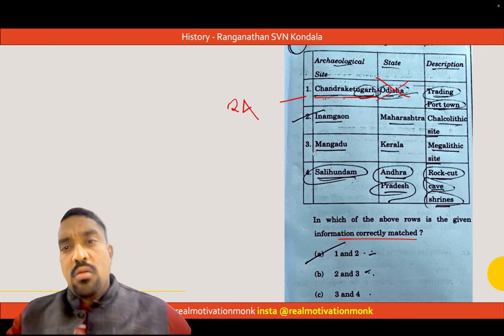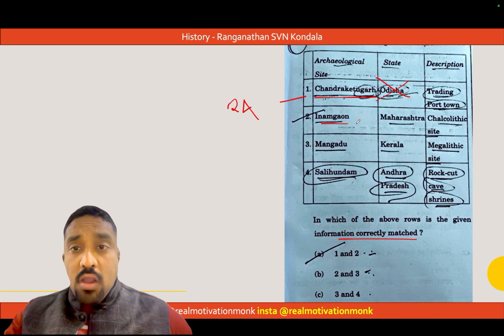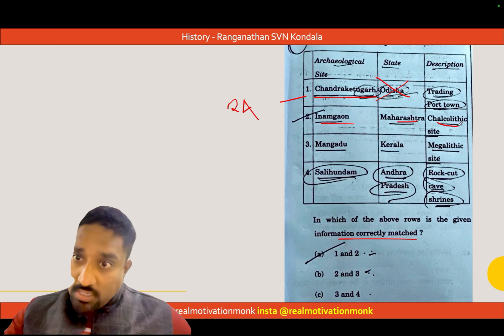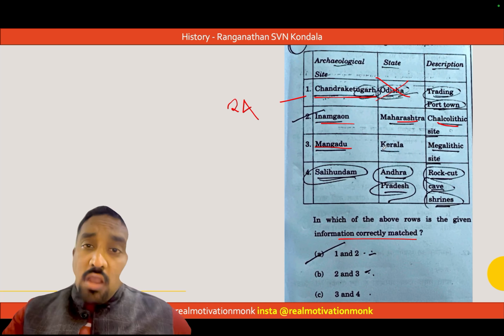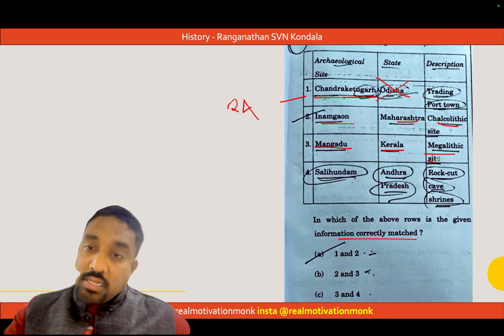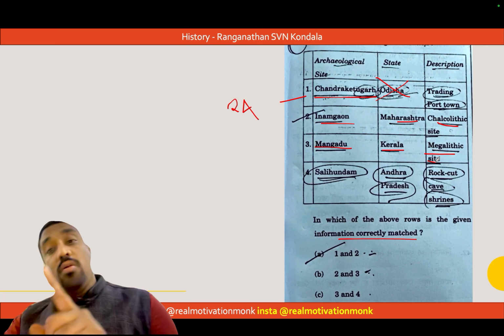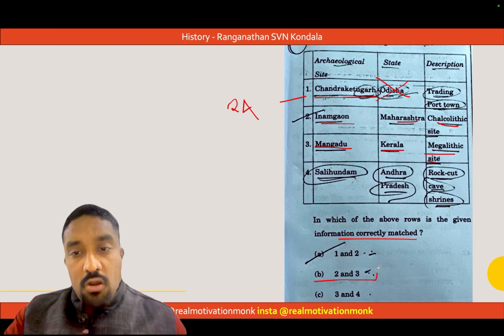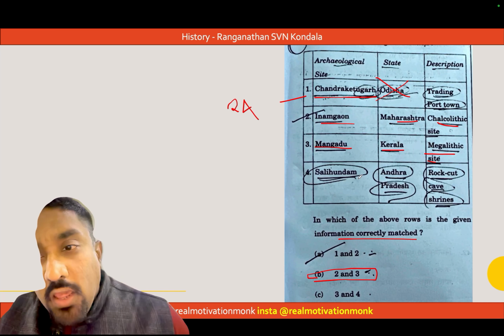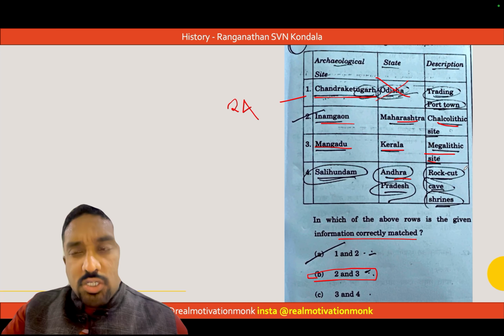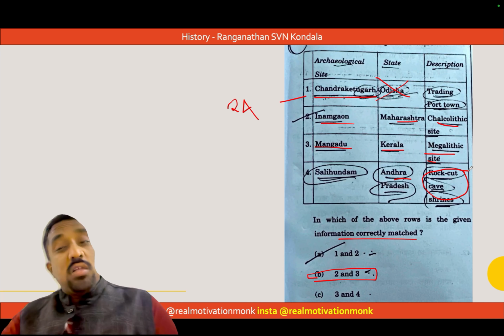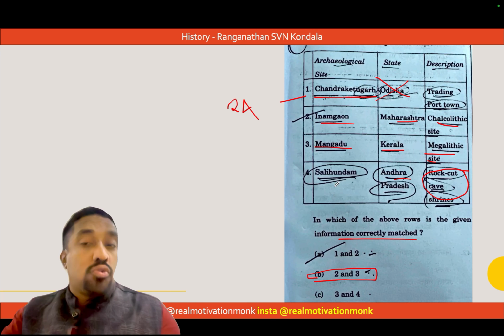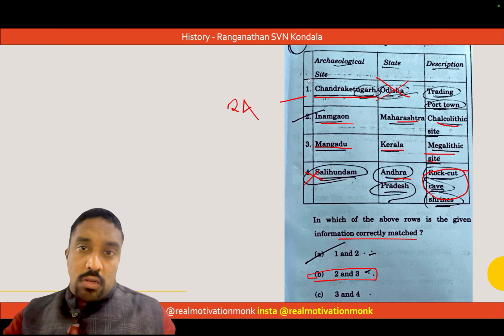Inamgaon, Maharashtra, Chalcolithic site. Mangadu is actually a site in Kerala, megalithic site. Now, there is also a site of Mangadu near Chennai. But here, given the options, option 2 and 3 are correct, because Salihundam in Andhra Pradesh is actually a Buddhist site, not a rock cut cave shrine. It's actually a Buddhist site. Buddhist stupa is there, the Salihundam stupa in Andhra Pradesh. So this matching is not correct.